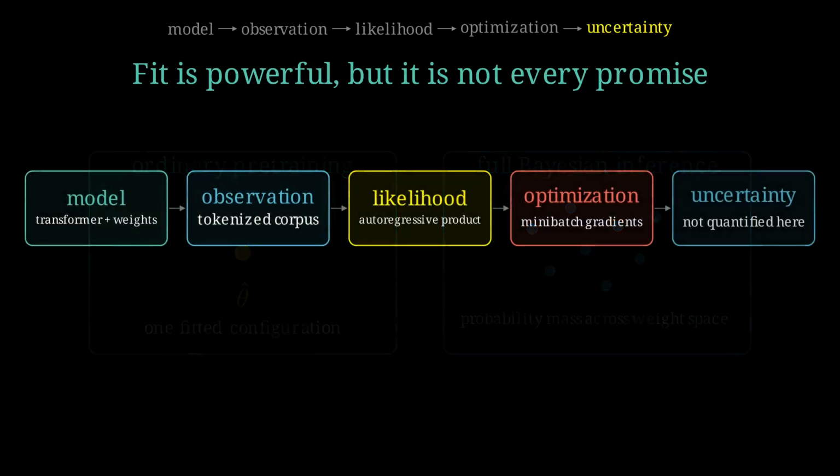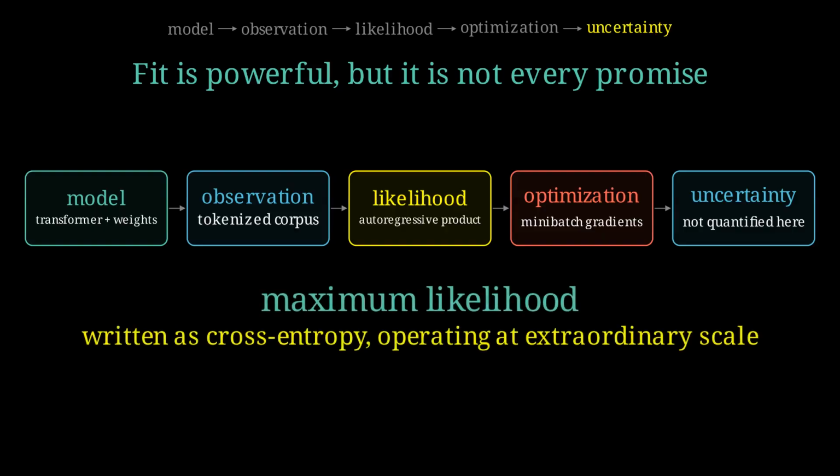Now every box in the playlist pipeline has a concrete meaning. The transformer and its weights define the model. The tokenized corpus supplies observations. Next token likelihood scores them. The optimizer uses small batches to scale the search. Held-out evaluation probes what the fitted model did not guarantee. A language model is far more than a loss function, but its central pre-training objective is maximum likelihood, written as cross-entropy at extraordinary scale.